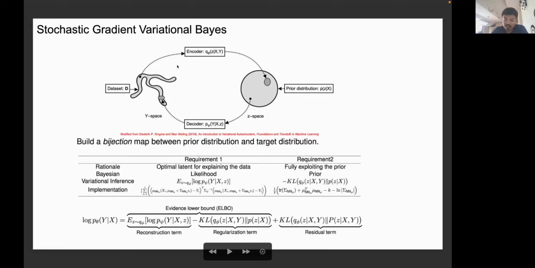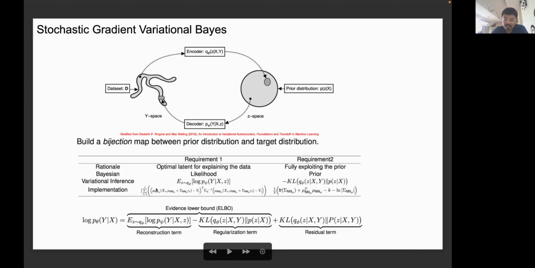What we did here is we built a functional mapping between this well-known prior distribution, which might be a standard Gaussian distribution, and this unknown distribution. And we want each point here to correspond to a posterior distribution, like p(z|x). And we want all the points here to take up all the space in the target distribution. This can be written as two requirements: an optimal latent for explaining the data, and fully exploiting the prior. That is, all the points here should take up all these spaces.